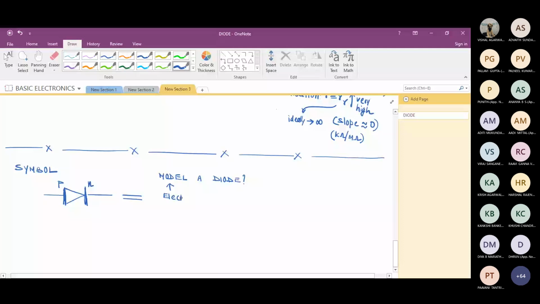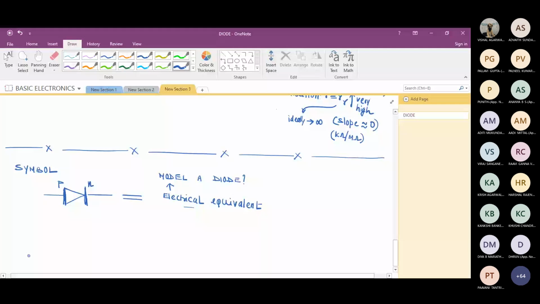Model means electrical equivalent. It can be a diode, a transistor, or any device. Modeling a device in electronics is nothing but drawing the electrical equivalent circuit of the device. Is it possible?